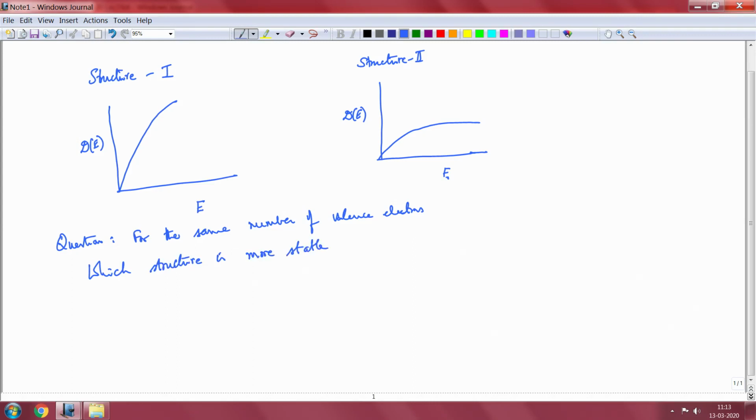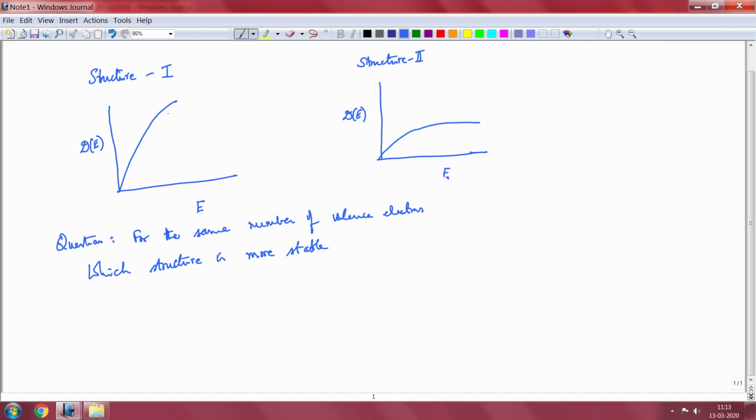What you will see is the following: the number of electrons is fixed. So, the area under the D(E) versus E curve up to E max must be the same in both cases. That is, in structure 1 I go up to E max 1, in structure 2 I go up to E max 2, and in both cases the area under this D(E) curve must be the same because the number of electrons is the same.